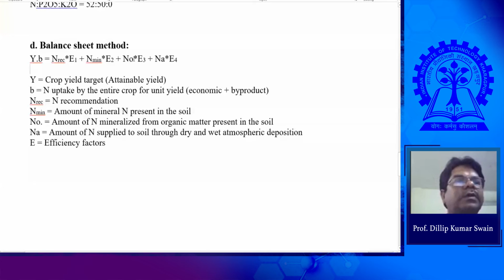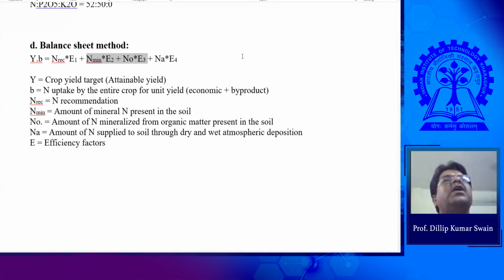But now there are some sensors. Through that sensor, we can take these two components together. We can know how much available nitrogen is present at that moment when you are growing the crops through the sensing technique. But to know the exact value, you have to bring the soil samples to the laboratory and do the analysis.